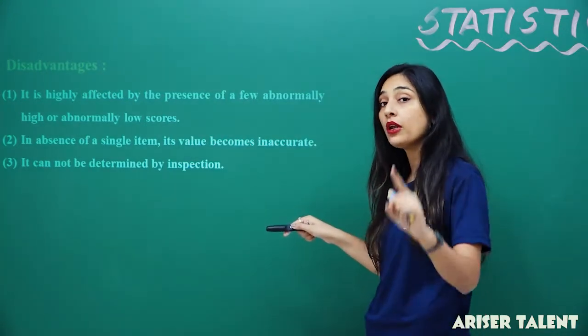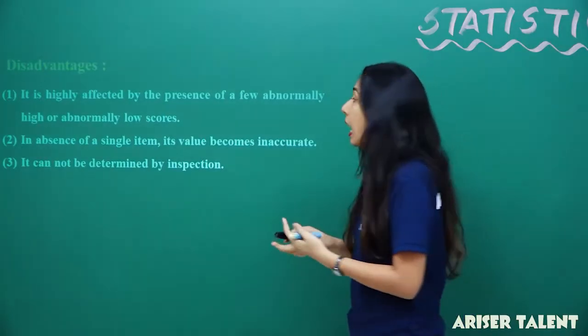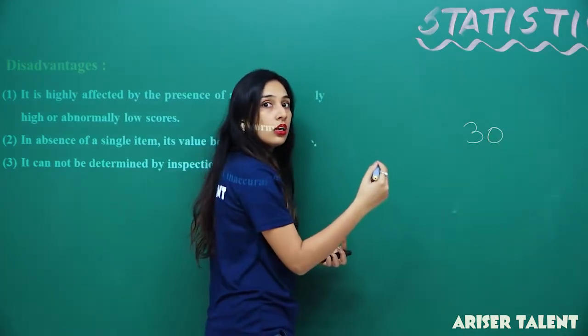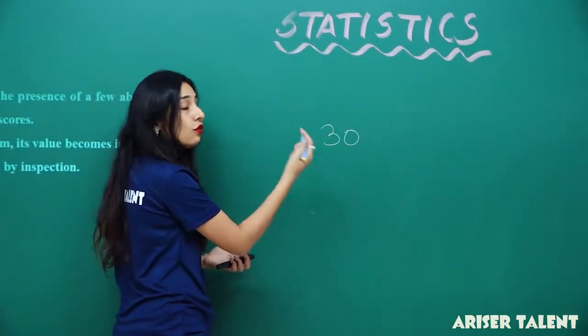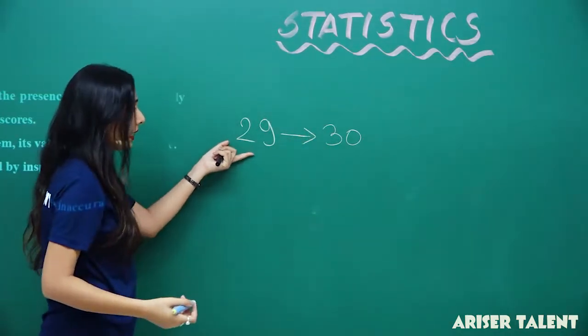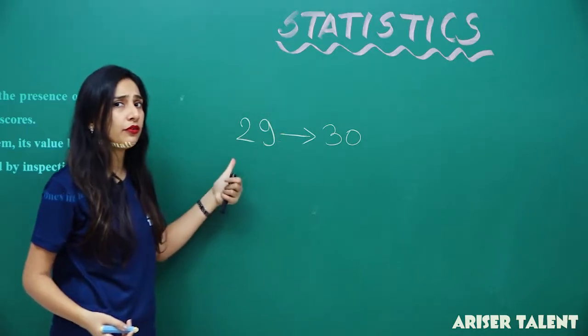So the disadvantage is that it is highly affected by the presence of a few abnormally high or abnormally low scores. I was telling you, you have assumed 30 in place of 29. There is a minute difference of 1.